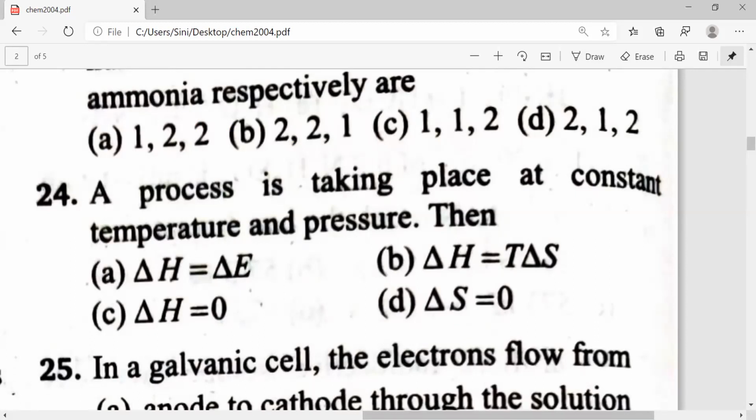There are multiple options in this. And if you don't know what is delta S, it's entropy. There are multiple answers in this question. Constant temperature and pressure.